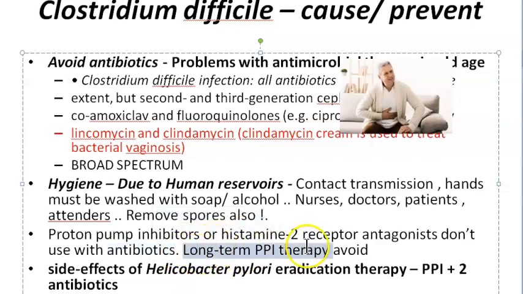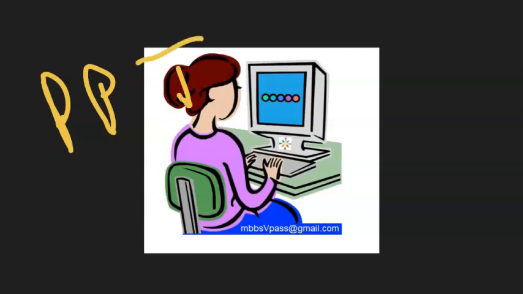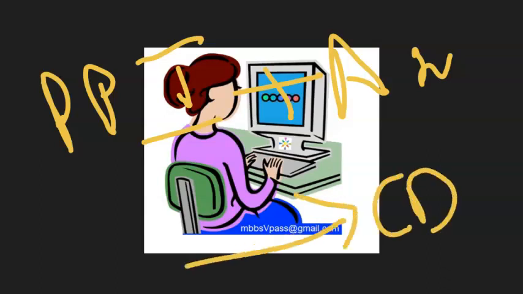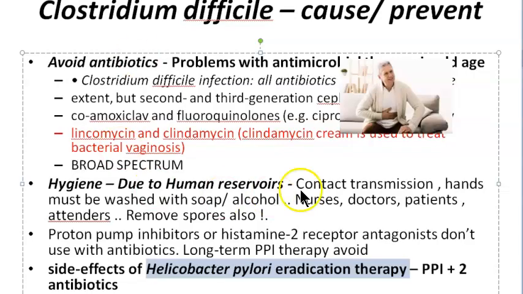And long-term PPI therapy also you should avoid. And then there is Helicobacter pylori eradication therapy, where you give a PPI plus 2 antibiotics. So whenever you're adding antibiotics with PPI, please focus here, people. Whenever you're giving PPIs and with it you're giving antibiotics, you are going to probably freely give the patient what? Clostridium difficile infection, which is not good at all, because it could be a serious condition.